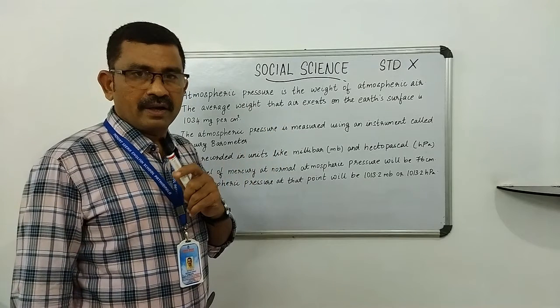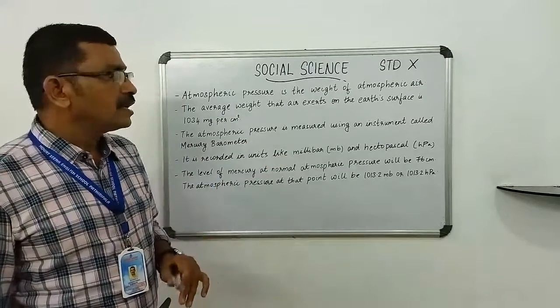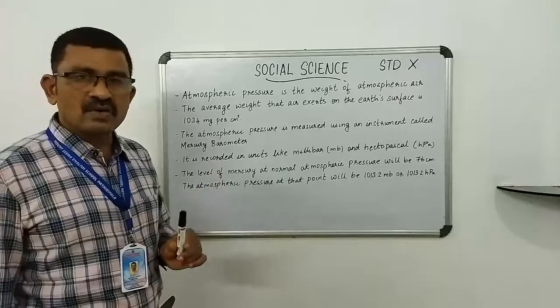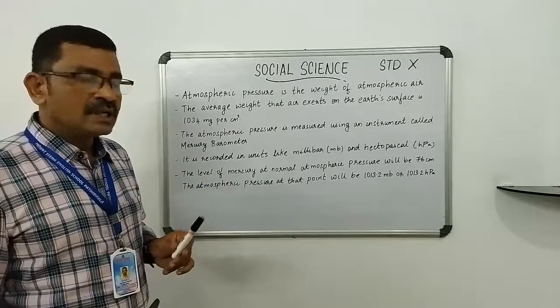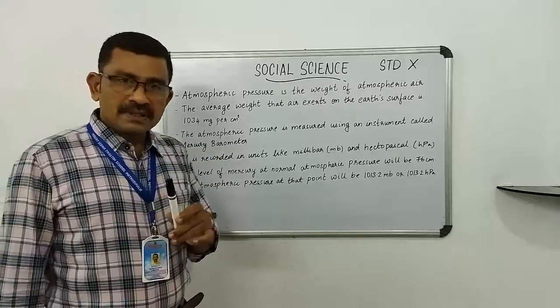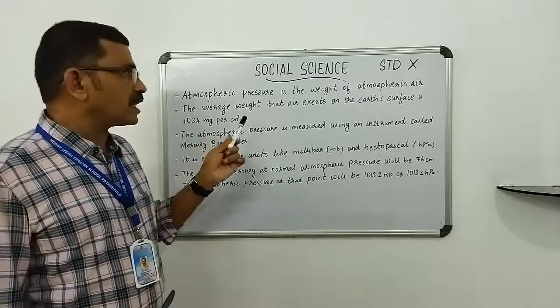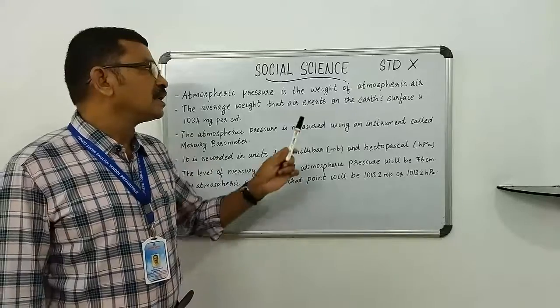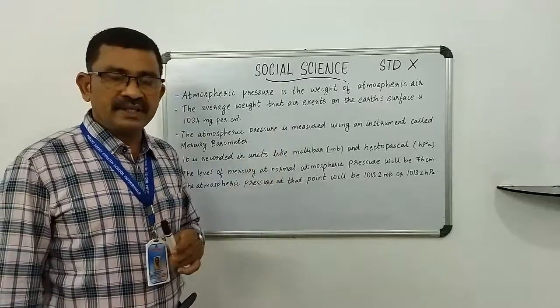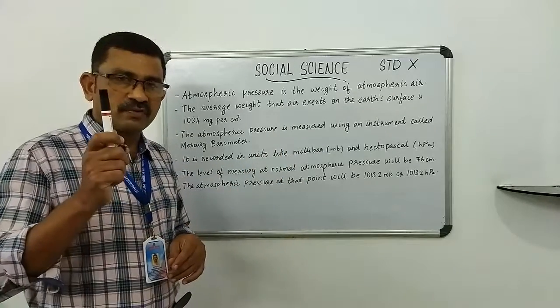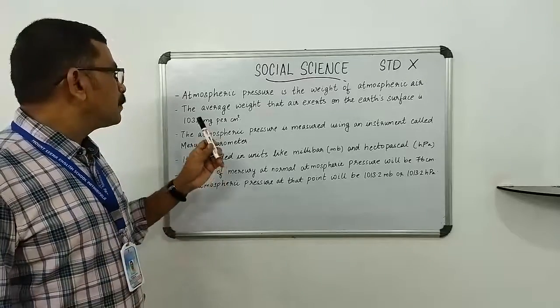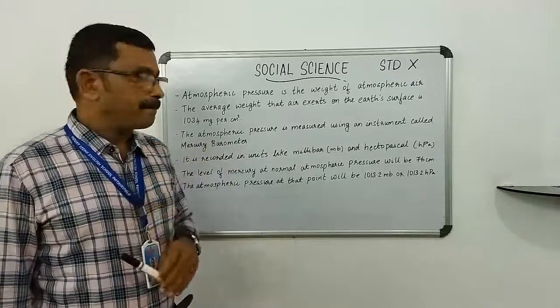You already learned that. The average weight that air exerts on the Earth's surface is 1034 grams per centimeter square.